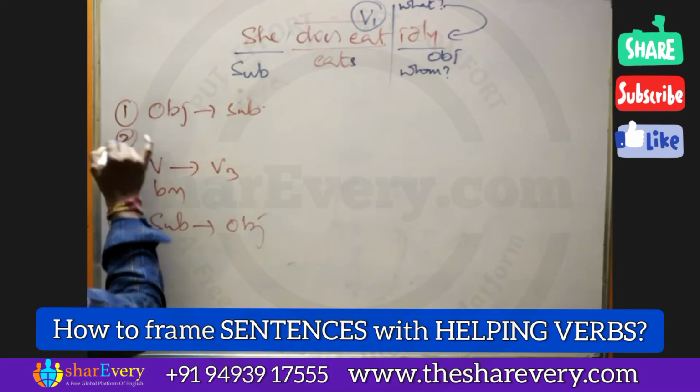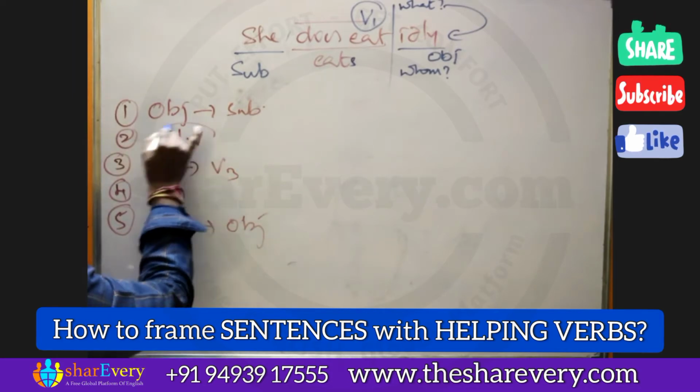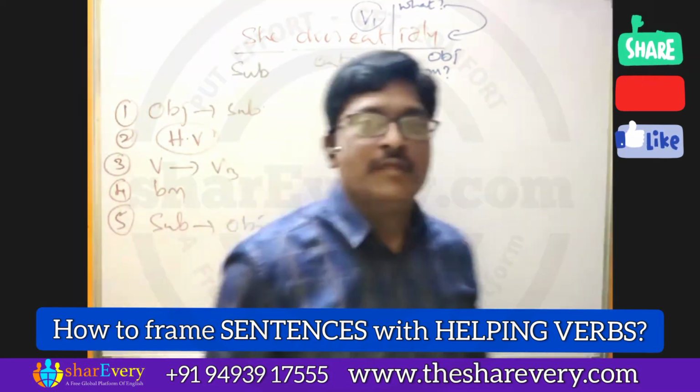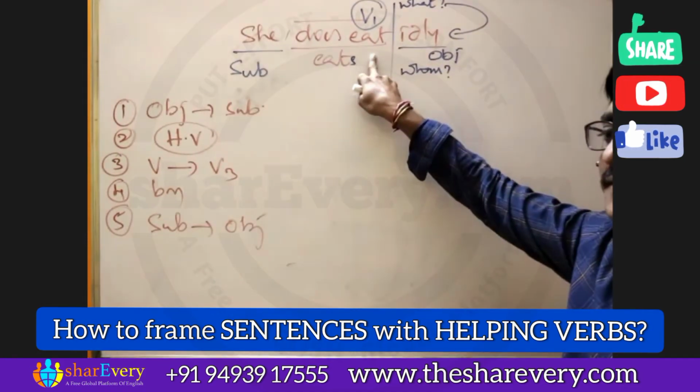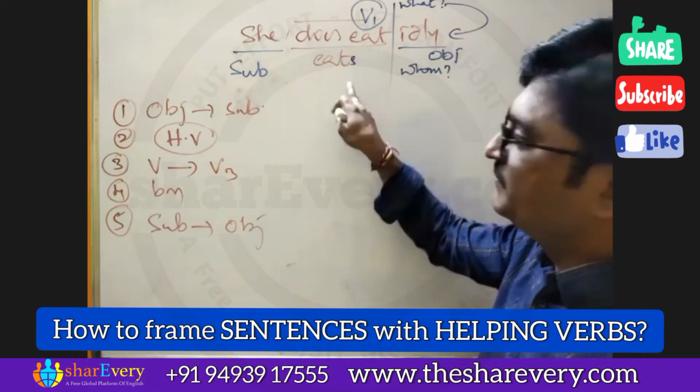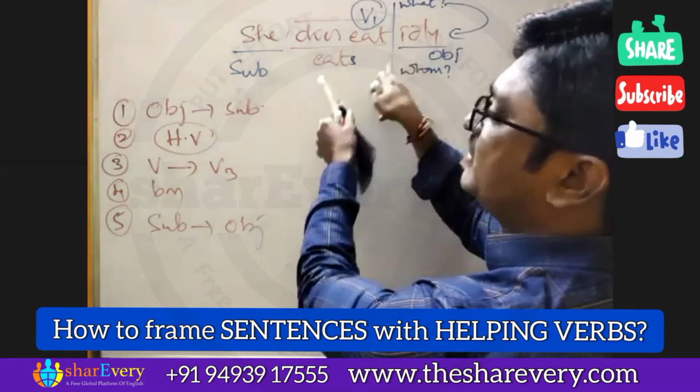And the 2nd rule is most important. Here is an appropriate helping verb, according to the tense. Which tense do we have here? Here we have simple present tense.